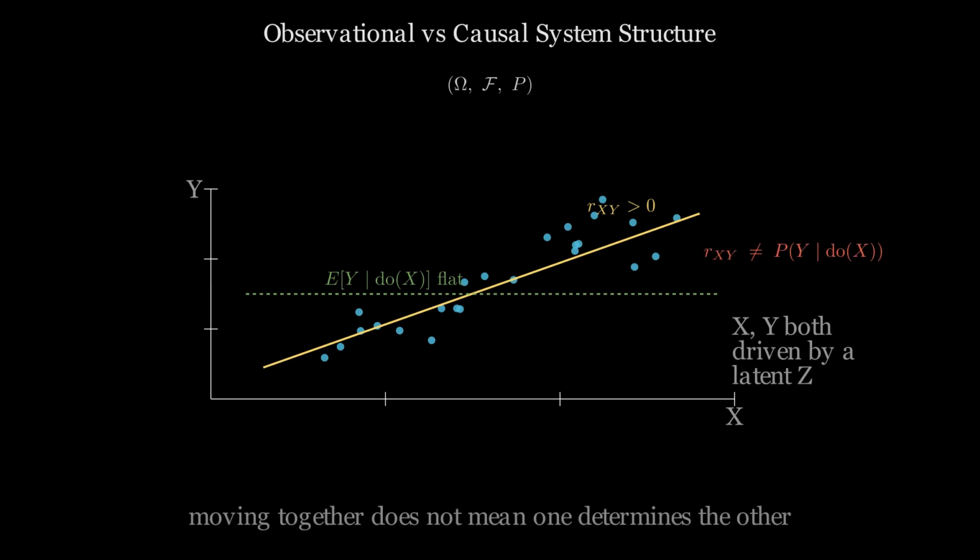A system architecture that conflates correlation with causation will design interventions on variables that are observationally associated but causally irrelevant, producing control actions with no effect.